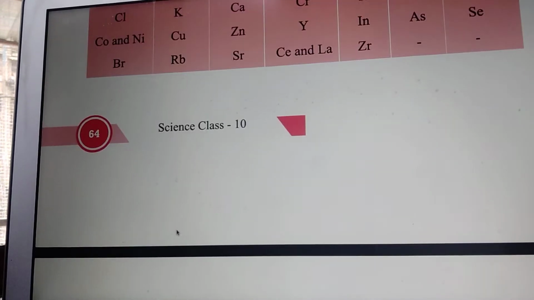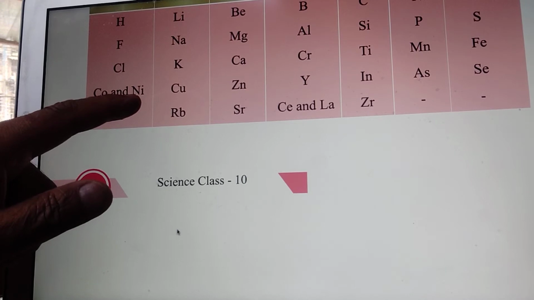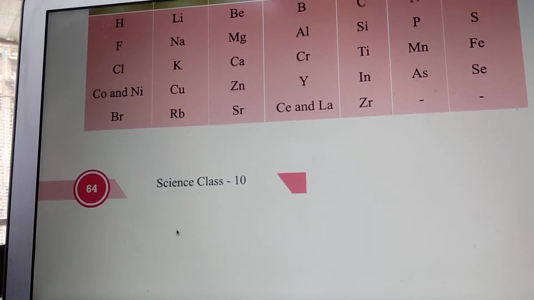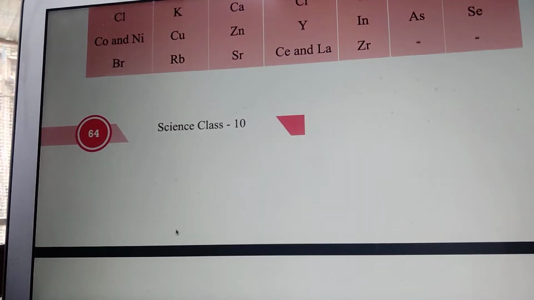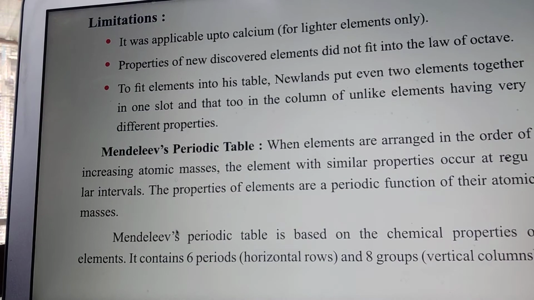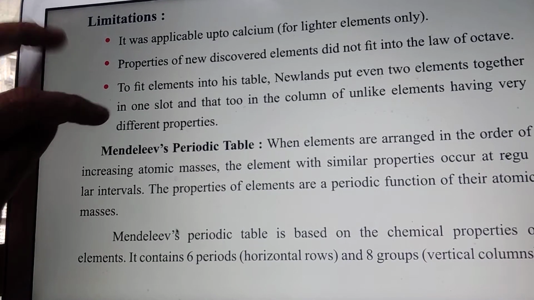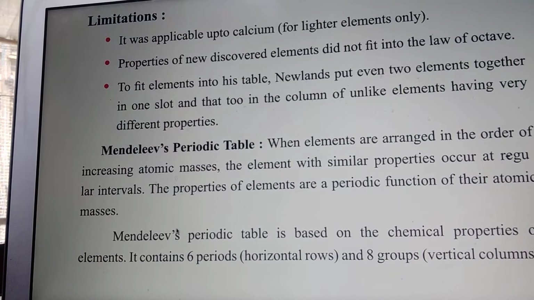As you can see here, he accommodated cobalt in the nickel, he accommodated cesium in the lanthanum. So both were having different properties. But he told that we can arrange them in this way. So these 3 are the limitations of Newland's octave law. So that was also discarded.